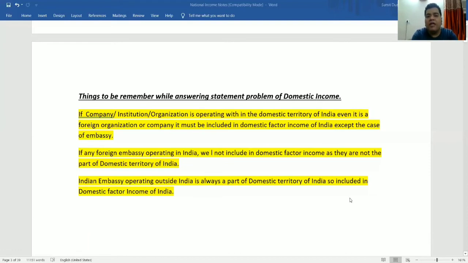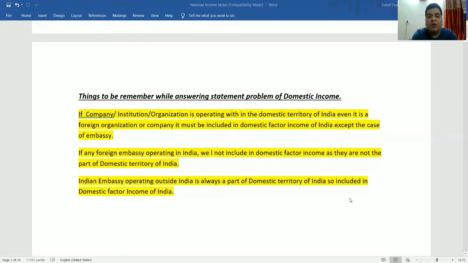Doesn't matter in which country it operates, whether it is operating in the US, China, or Pakistan, it is always a part of the domestic territory of India. Same with the foreign embassy. A foreign embassy in India is not a part of the domestic territory of India. The US embassy is a part of the domestic territory of the USA. The Pakistan embassy is a part of the domestic territory of Pakistan.